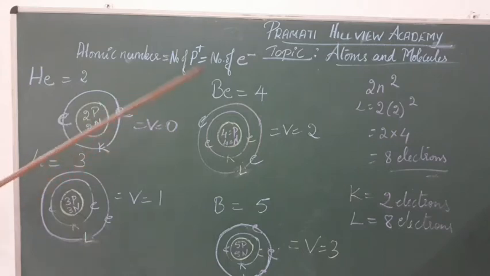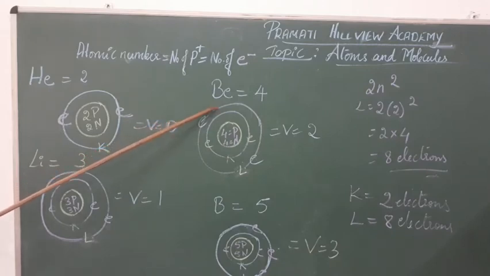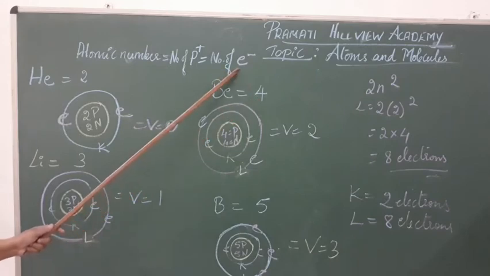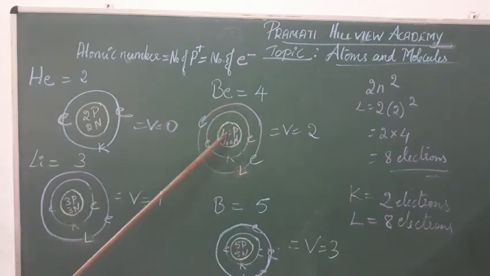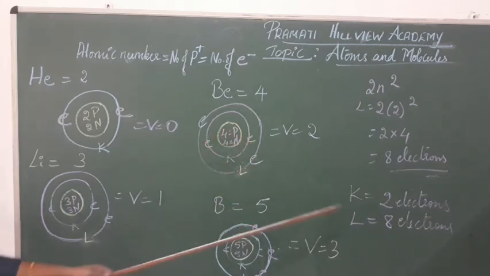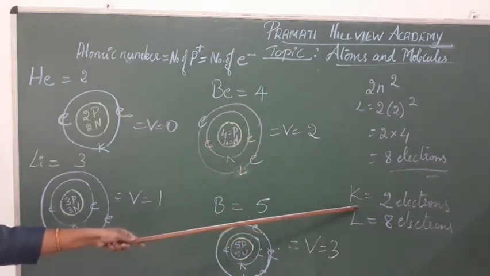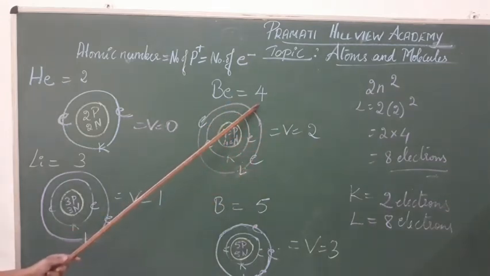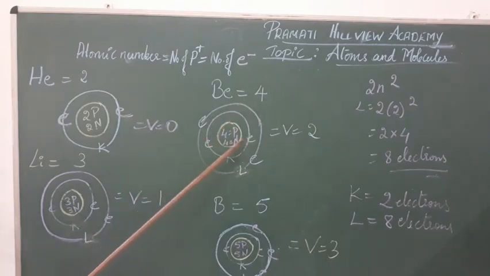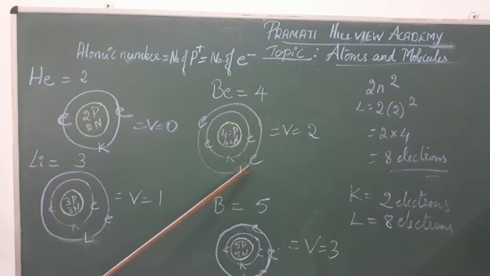If you come to the next example, the fourth element is beryllium. Beryllium has the atomic number 4. That is, it contains 4 protons and 4 electrons. So inside the nucleus it contains 4 protons. What about the electrons? If we come to the K shell it contains 2 electrons, because K has the capacity to hold only 2 electrons. If it is more than 2 electrons, it will jump to the next shell. We have 4 electrons here. So K shell fills 2 electrons. The rest 2 electrons will jump to the next shell, that is L shell.